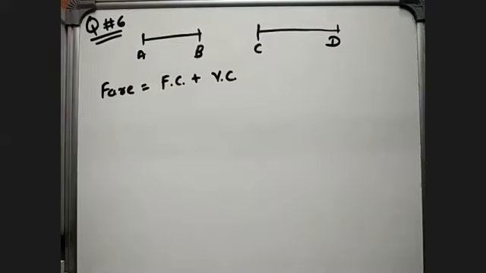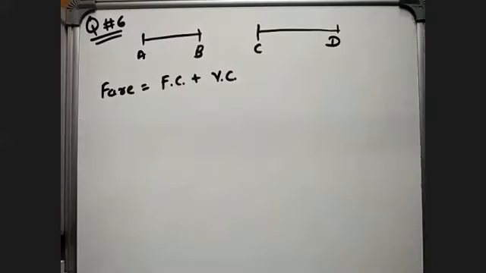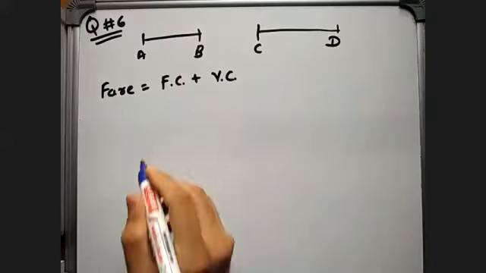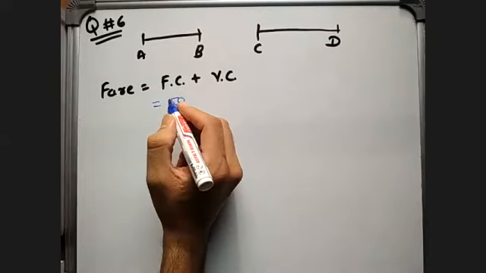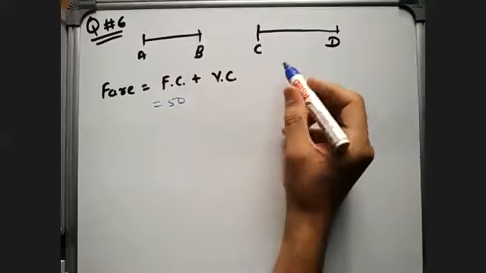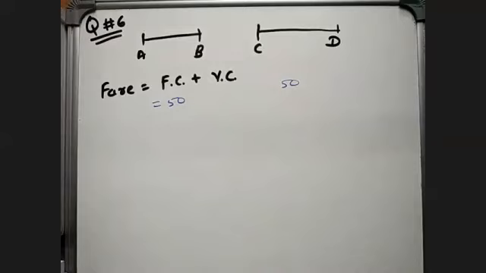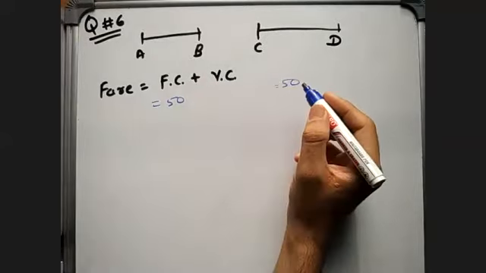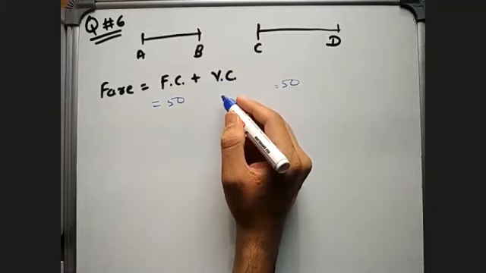If you are traveling from either A to B or C to D, for example, let us take your fixed charge as 50 rupees. Whether you go from A to B or C to D, you have to pay 50 rupees first, right? Meaning if you are booking a taxi, first 50 rupees will be your fixed charge, right? Now the variable charge is per kilometer, that is how many kilometers you are traveling.